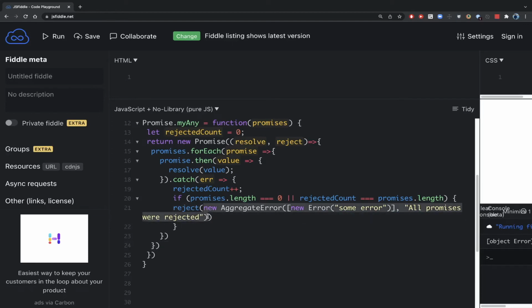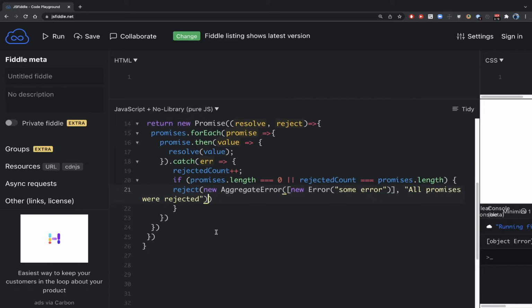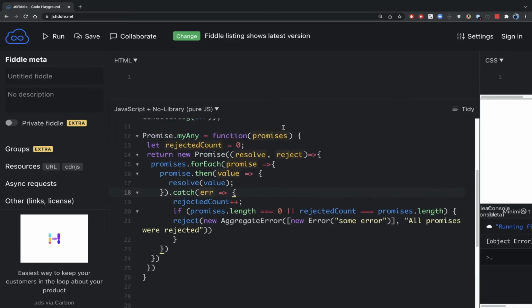So I have just instantiated the aggregate error object, and in that we have passed one error, which is a new error, and we just wrote that this is some error. And the message we want to pass to the aggregate error is "all promises were rejected". And yeah, I think that's it. And this is what the implementation looks like.